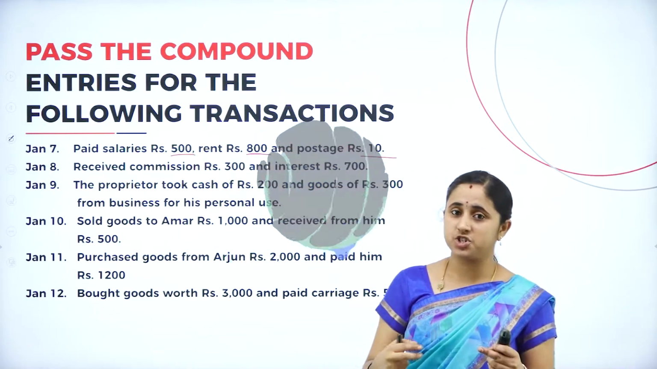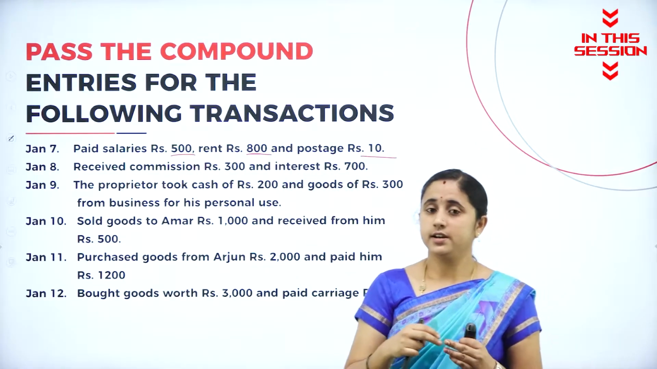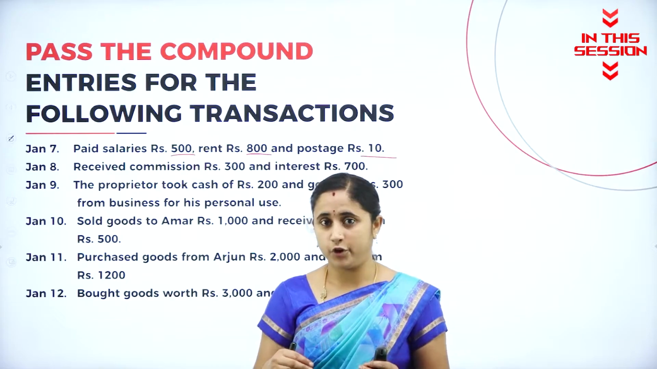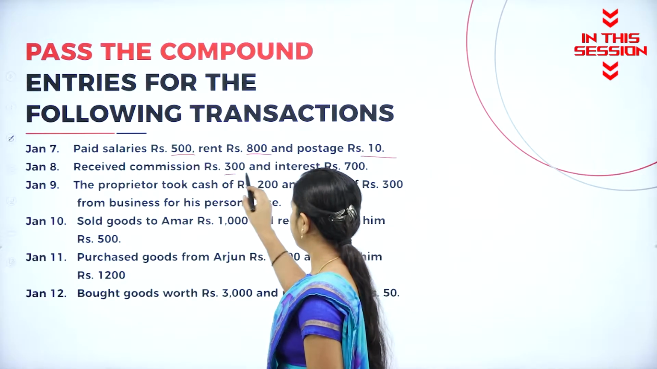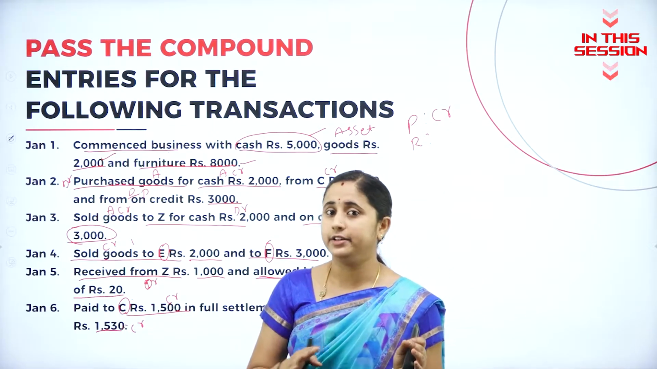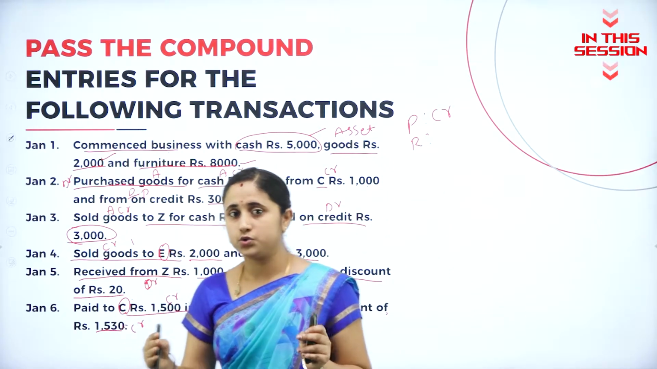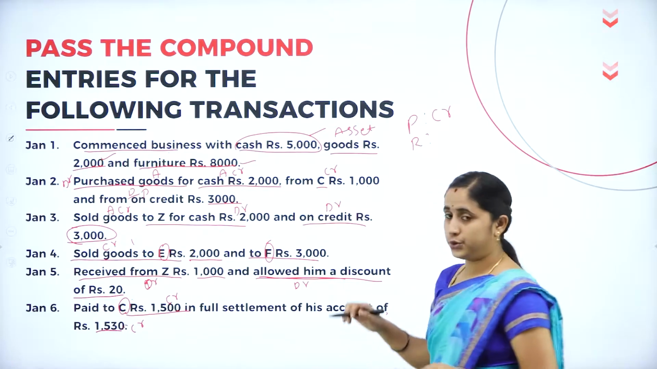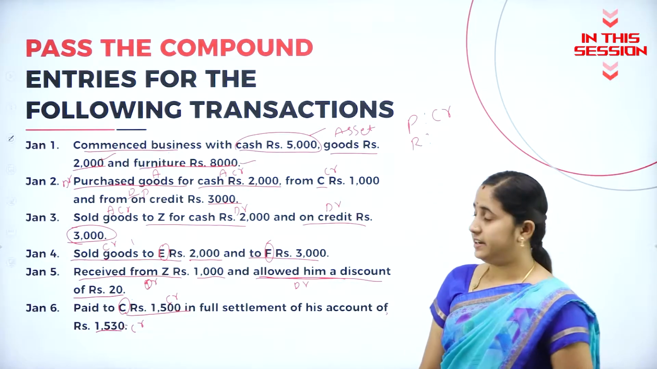You are receiving commission as well as the interest. Receiving means it is an income for you. You need to credit the income. We need to know the golden rules and the types of accounts, that is personal account, real account, nominal account, and the rule for each account. Identify which account this is and the rule for that account, so it is easier for you to pass the journal entries.